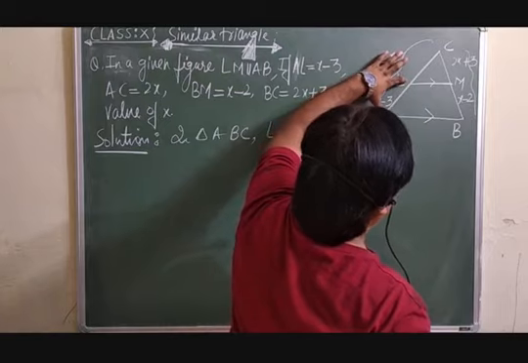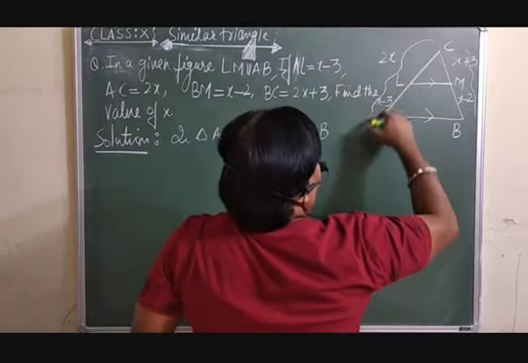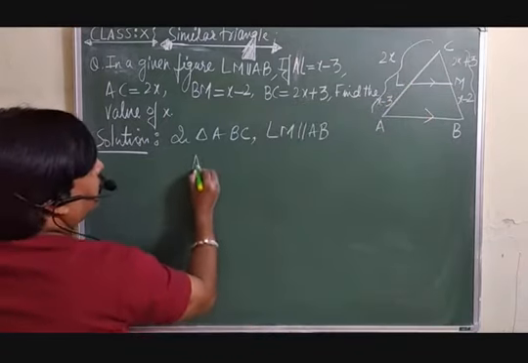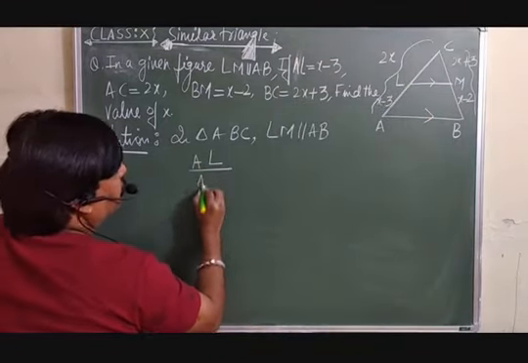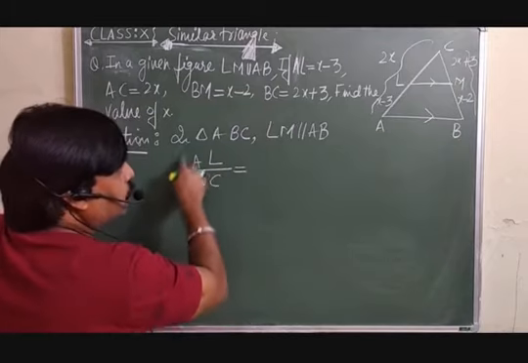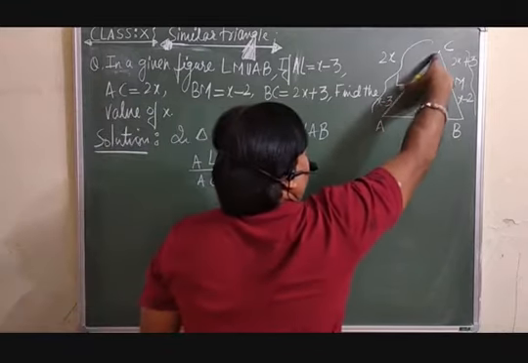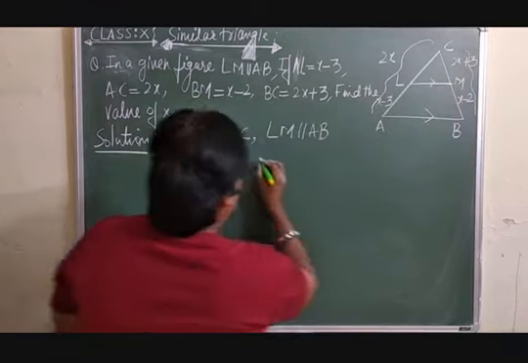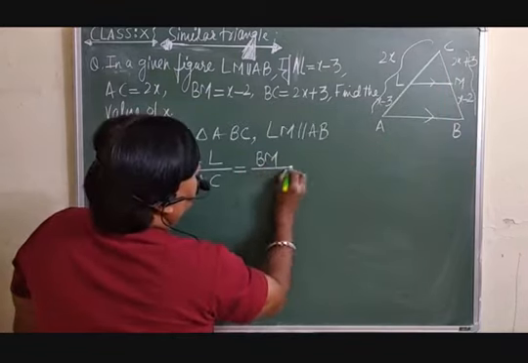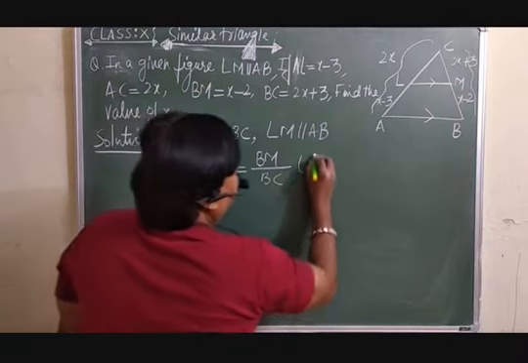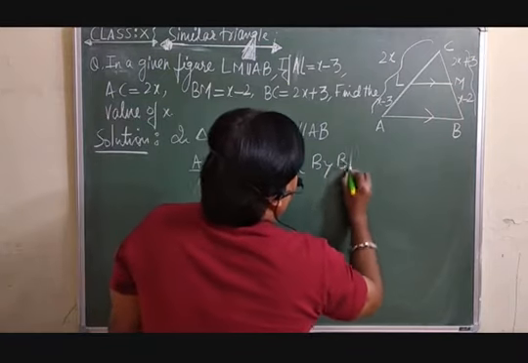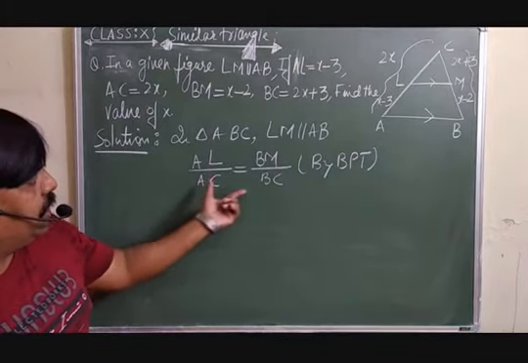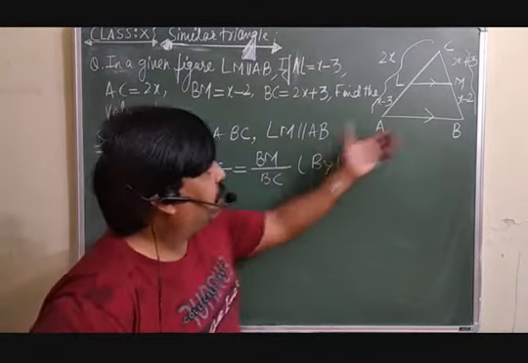You know AL and AC, so here you can say AL over AC is equal to whatever ratio you are taking on this side, the same we will take: BM over BC. This is by the basic proportionality theorem.